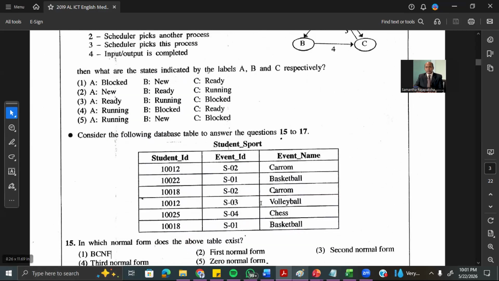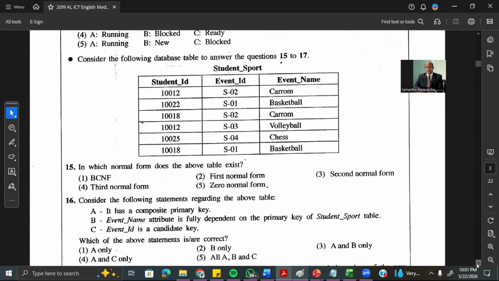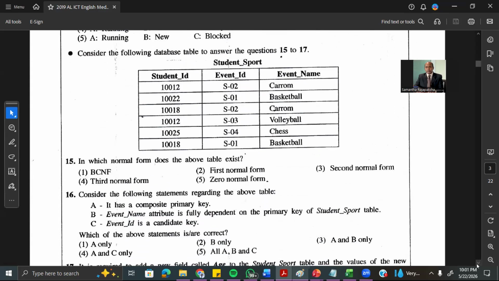In the next question, we are asking what is the normal form. Now remember, when you take a table, we have these normal forms. We call a table zeroth normal form if you take one cell that has more values. If you can remember, we discussed this one.